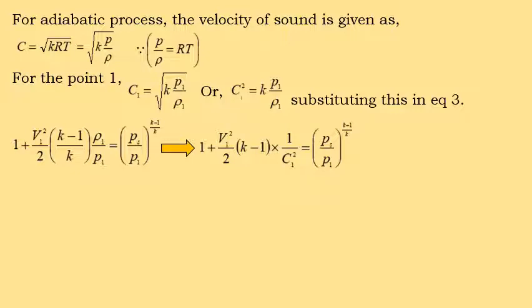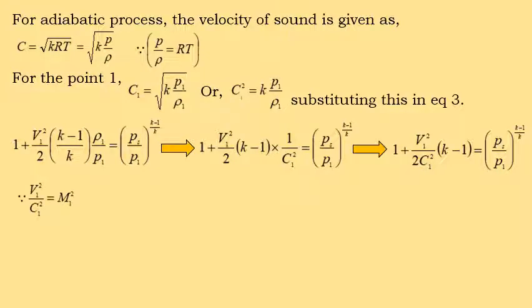So 1 plus V1 square by 2 C1 square into k minus 1 is equal to Ps by P1 to the power of k minus 1 by k.